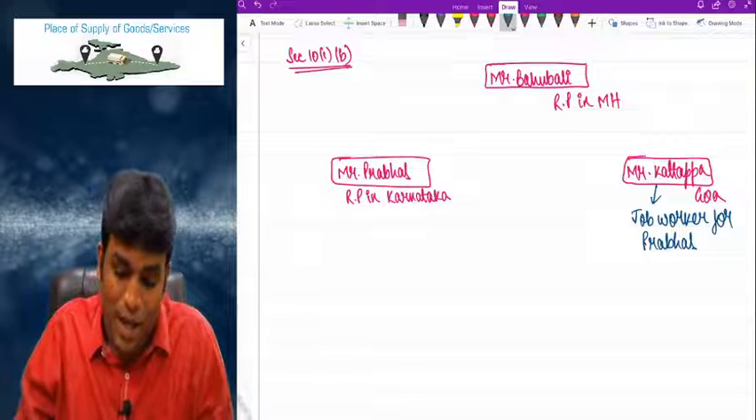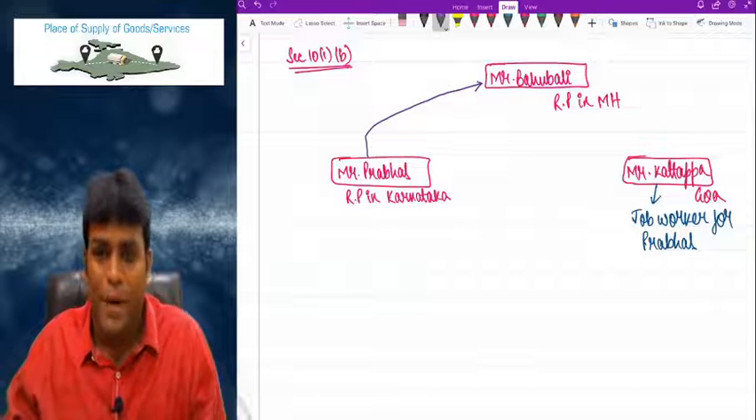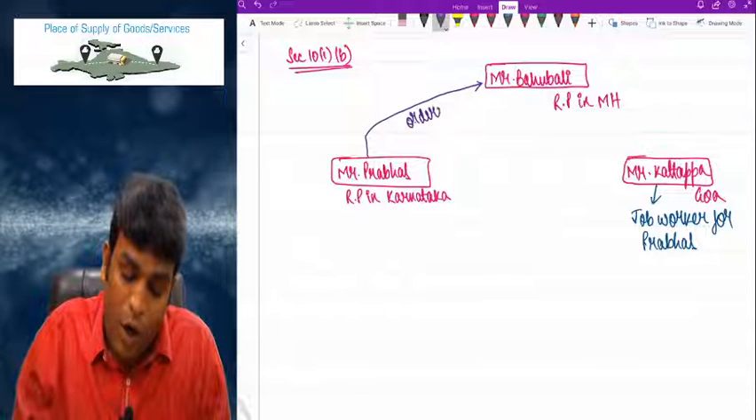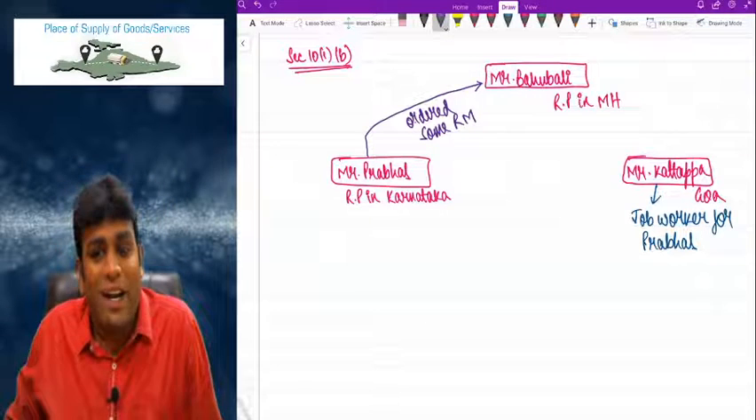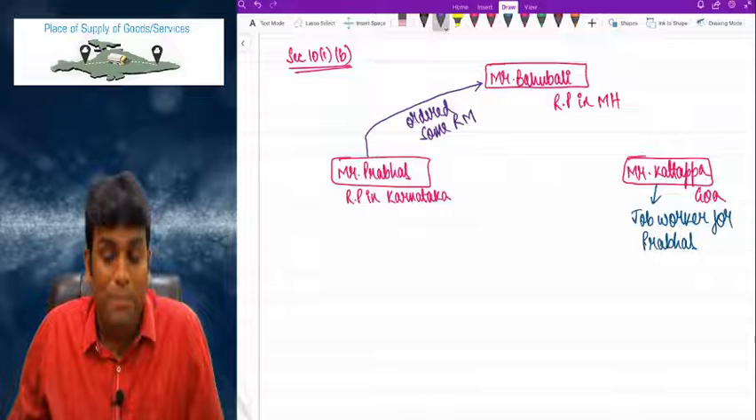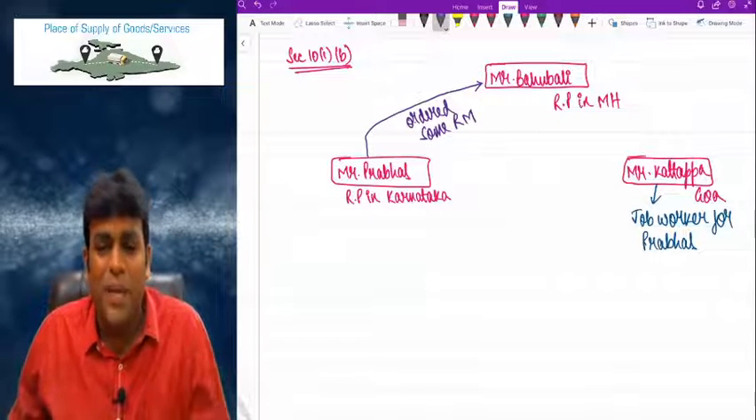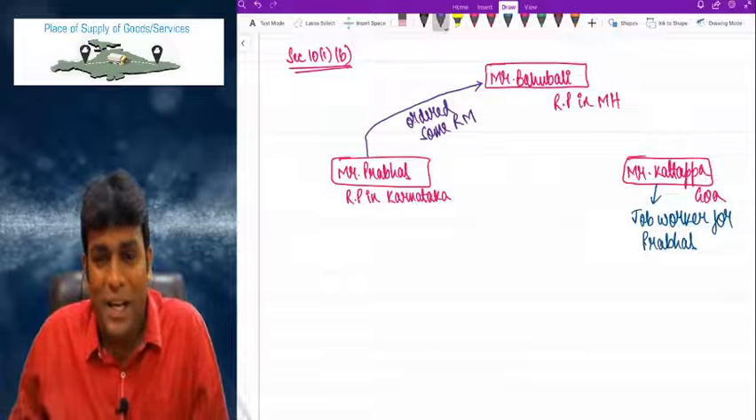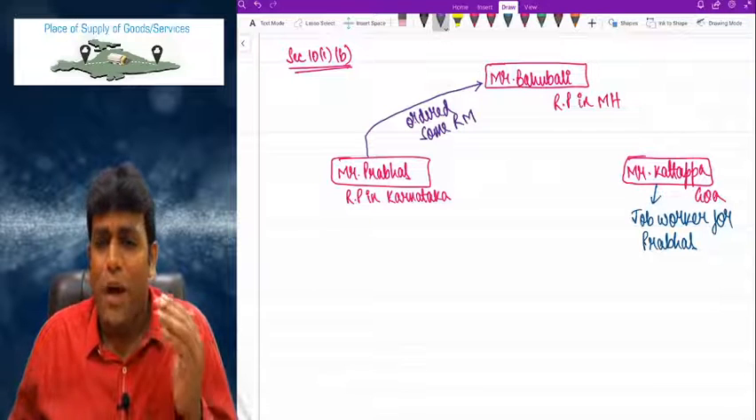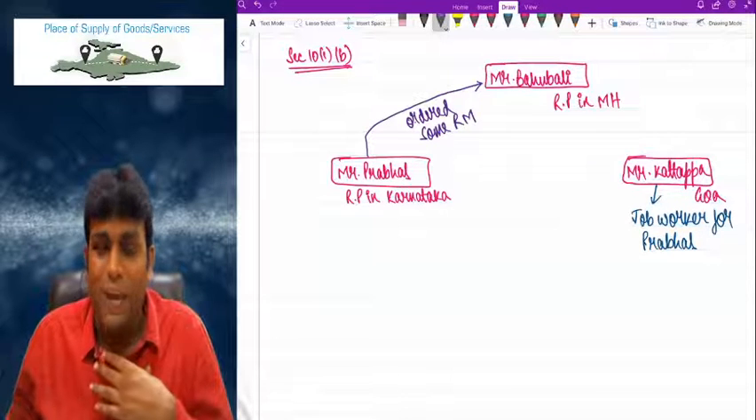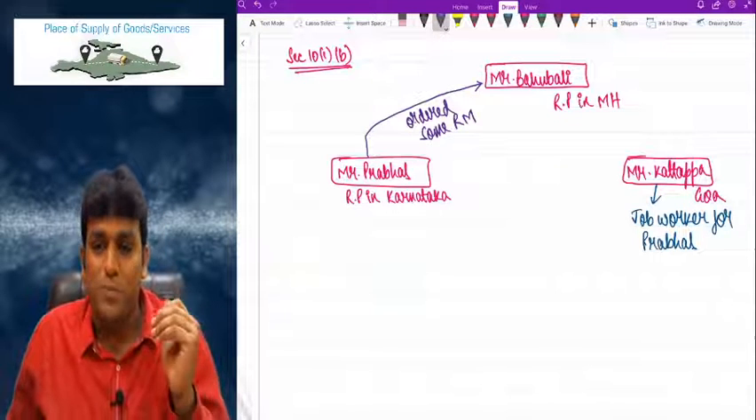Now listen. Prabhas contacted Bahubali and ordered some raw materials. So Prabhas of Karnataka contacted whom? Mr. Bahubali, who is in Maharashtra, and ordered certain raw materials. Strictly speaking, who is the supplier? Bahubali. Who is the recipient? Prabhas. But Prabhas thought, if I order raw material, Bahubali will send it to me, and again I should send that raw material to Kattappa, who is in Goa, and get the finished goods manufactured.